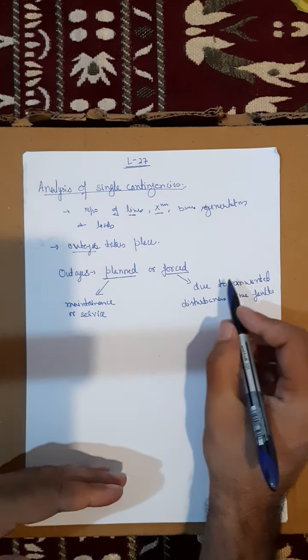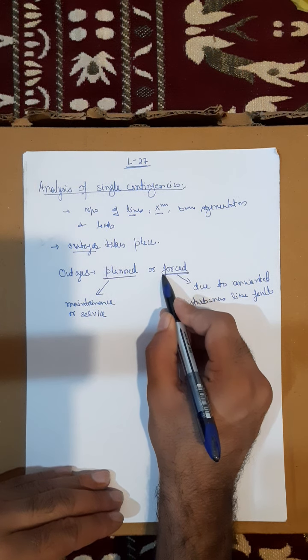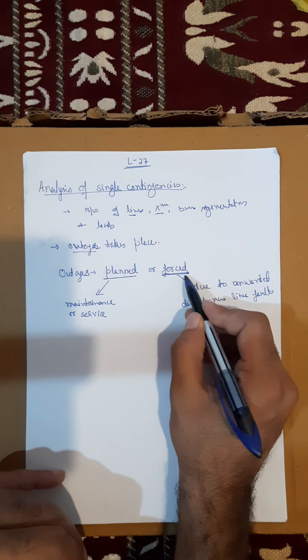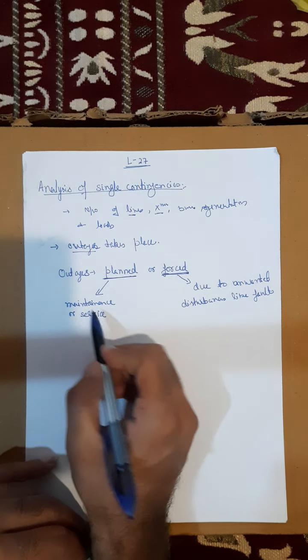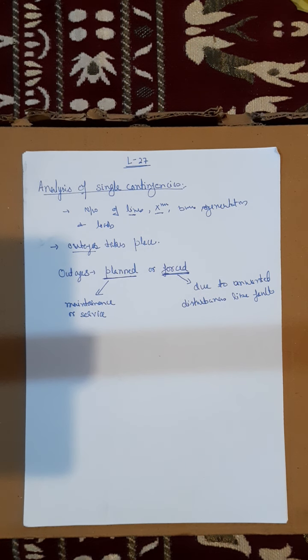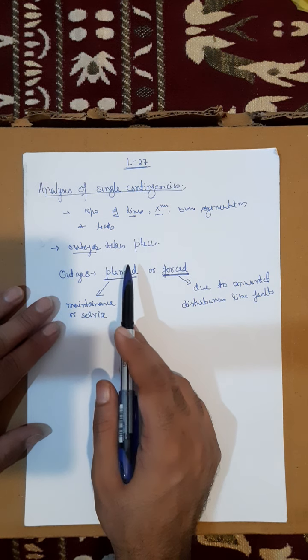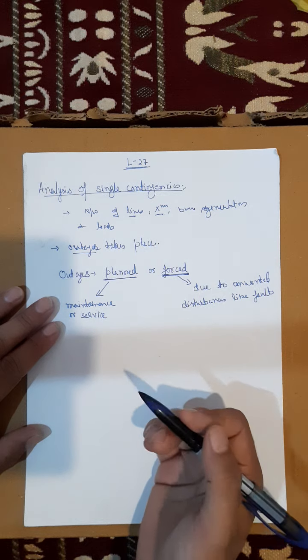The same happens in case of an overload. These are the forced outages, which, because of an emergency or disturbance, we have to go for, while planned outages are for maintenance and servicing only. So whenever there is an outage of a transmission line or a transformer, what happens?